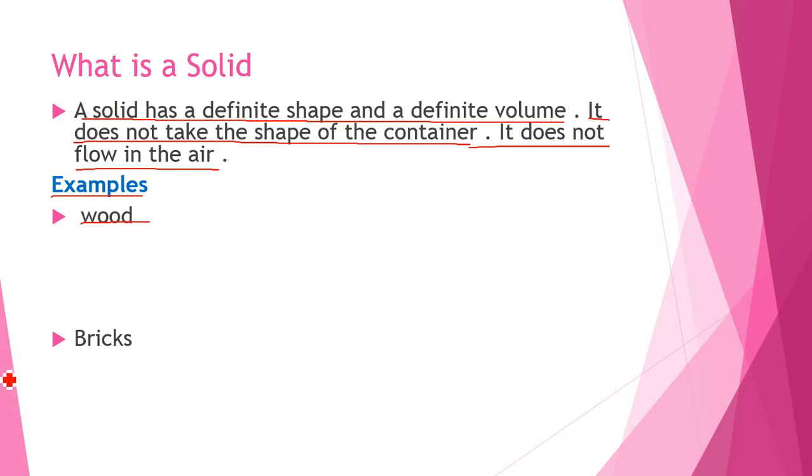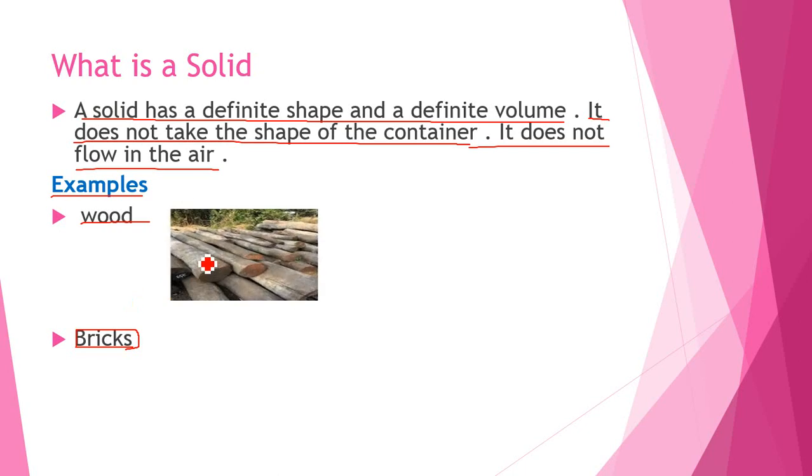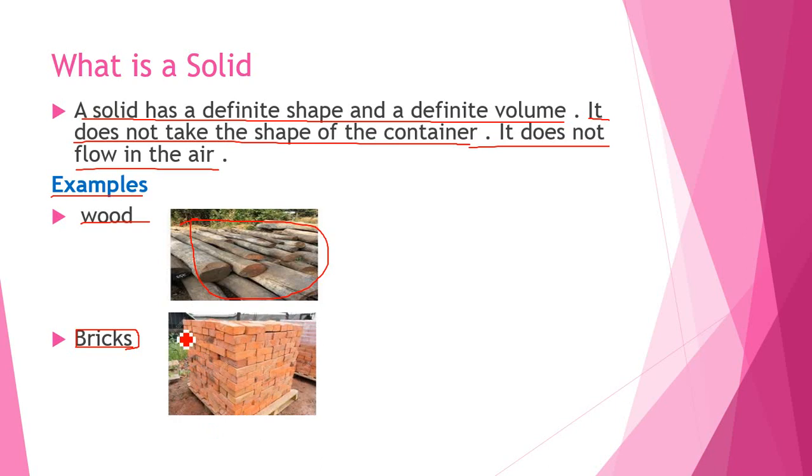Now what about bricks? Bricks are the thing from which we make our house or any building. So brick is also a solid because it does not take the shape of the container. It doesn't flow in the air. As you can see, this wood and these bricks.